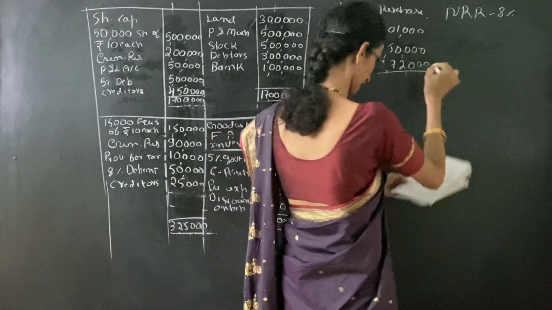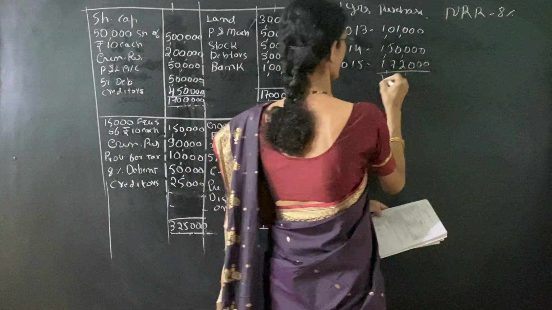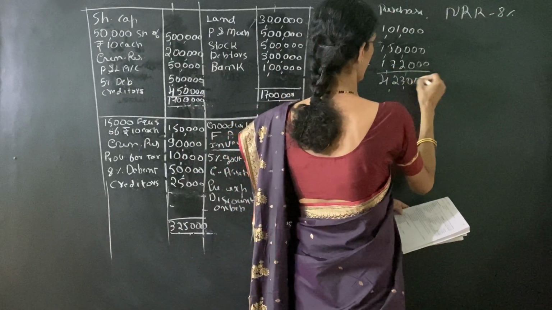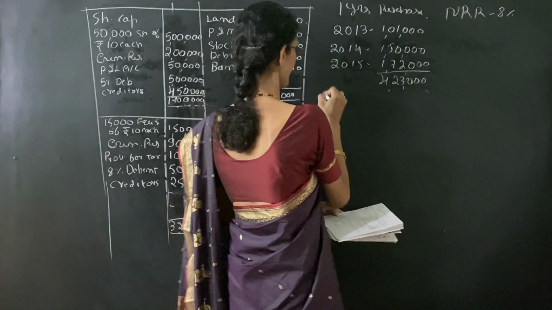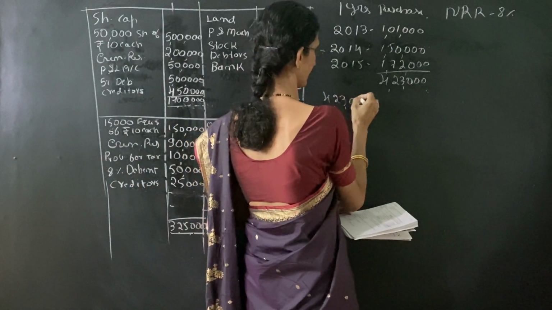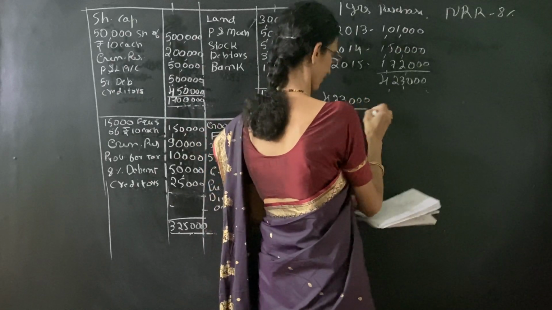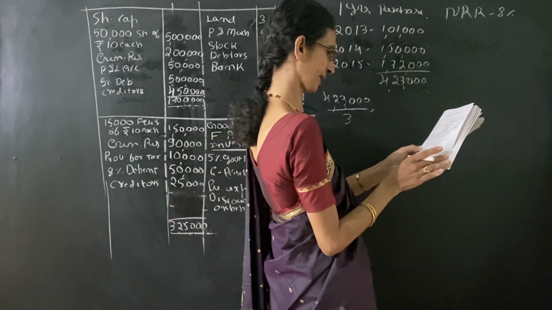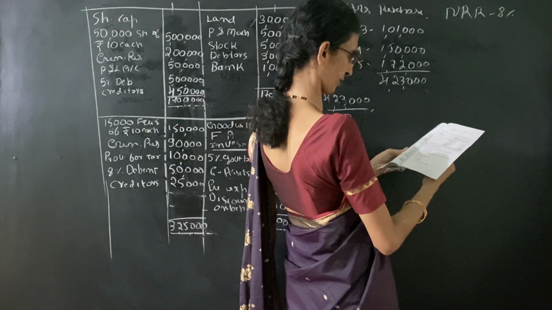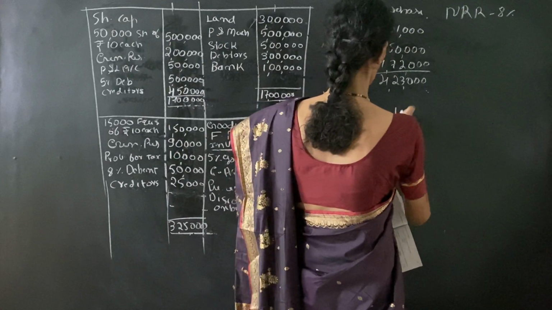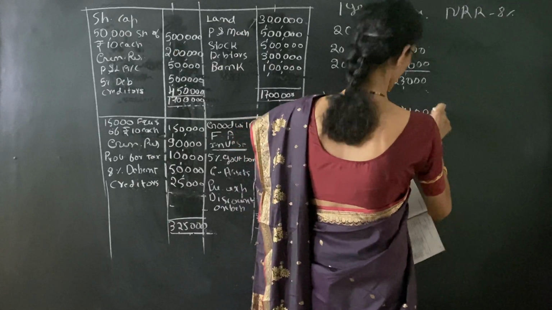So 3 years' total profit will be 4,23,000. Now we have to find out the average profit for the 3 years. That is 4,23,000 divided by 3 years. We get 1,41,000. So average profit is 1,41,000.